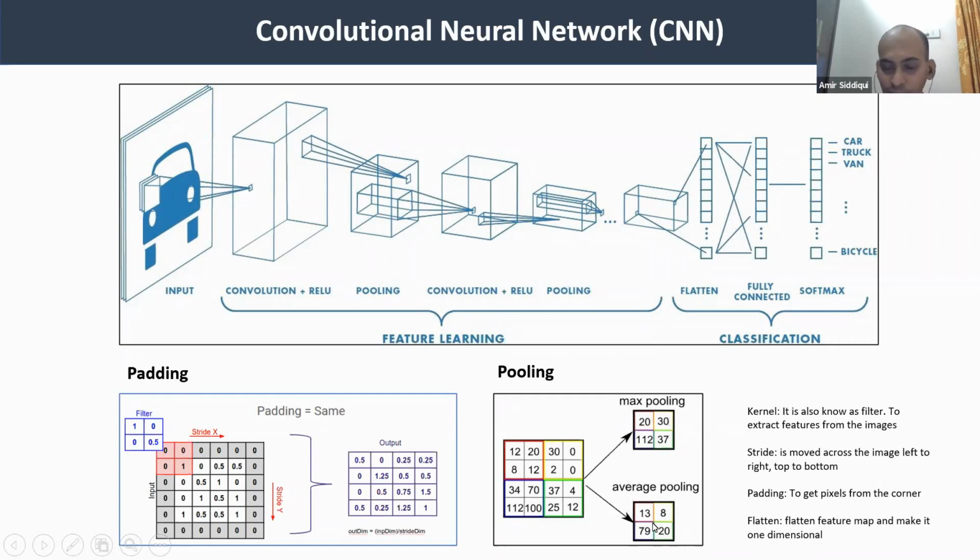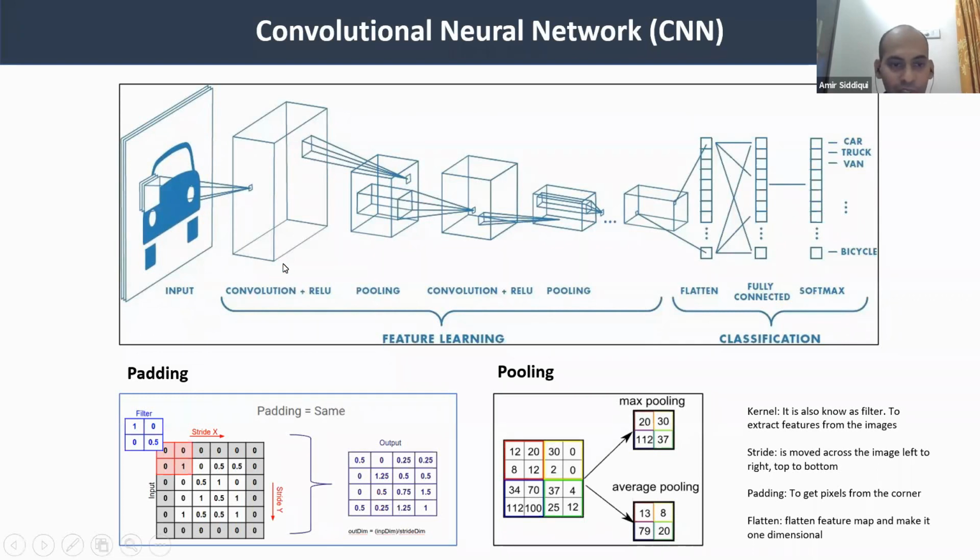Then we have average pooling. In this, it will take the average of these 4 numbers and put it here. Similarly, it will do this for the next matrix and this one, and it will put the numbers here. So pooling helps us to reduce the image size while keeping all the relevant information, so then we can pass it to the next level.